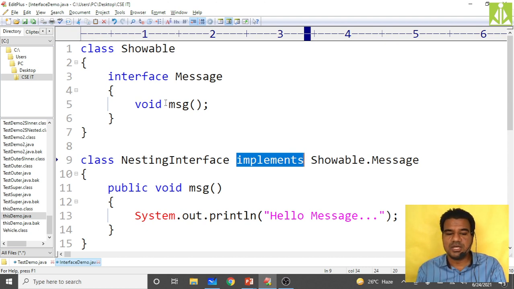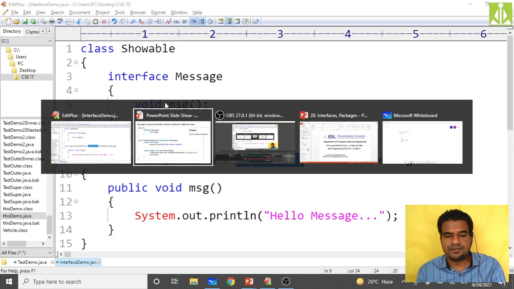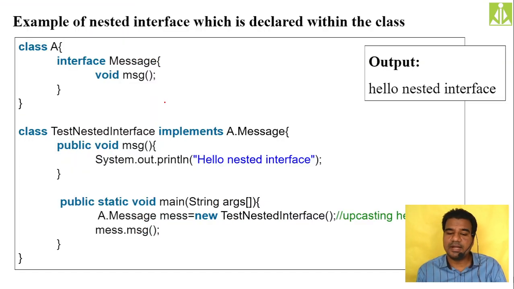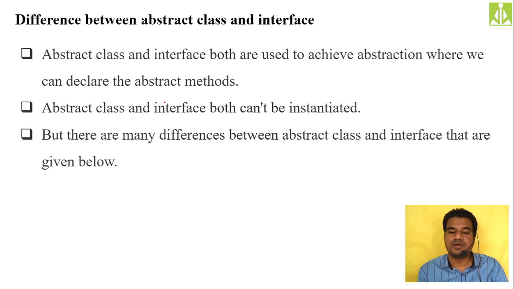Hopefully you understood. So then the next thing, just go to the slide and see, we need to know the differences between an abstract class and an interface. Both abstract class and interface may look similar, but there are a lot of differences between them. Abstract class and interface, they both can't be instantiated.